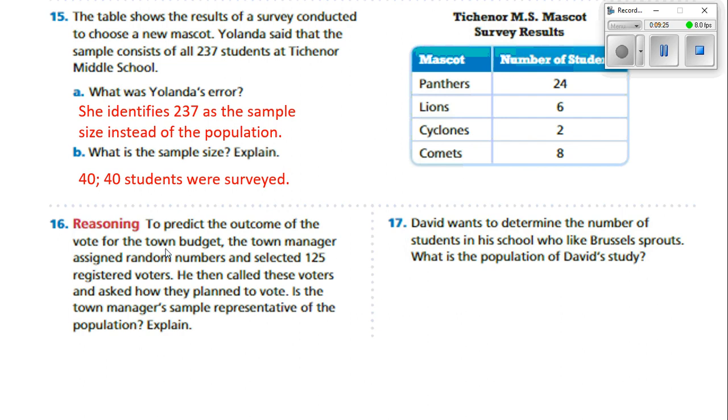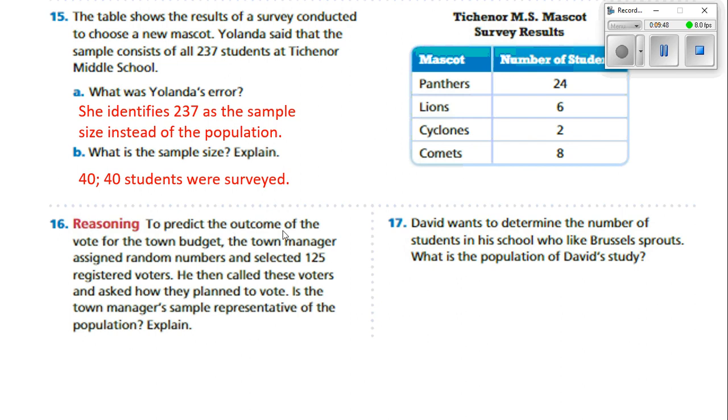Number 16, to predict the outcome of the vote for the town budget, the town manager assigned random numbers and selected 125 registered voters. He then called these voters and asked how they plan to vote. Is the town manager's sample representative of the population?